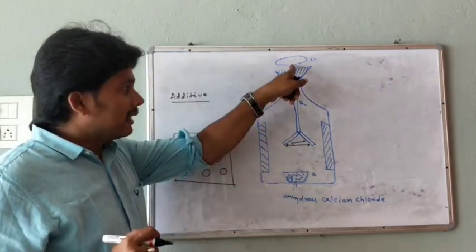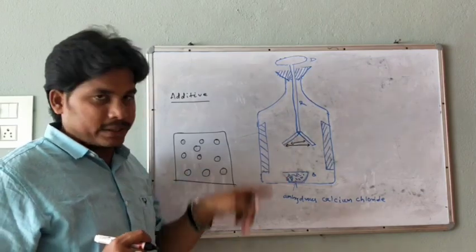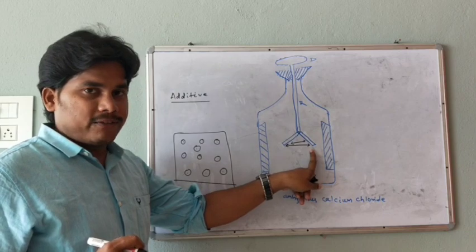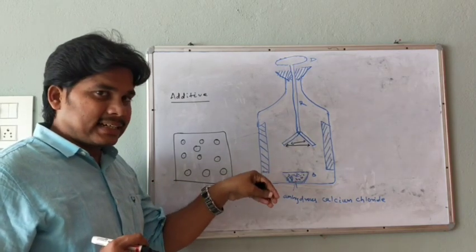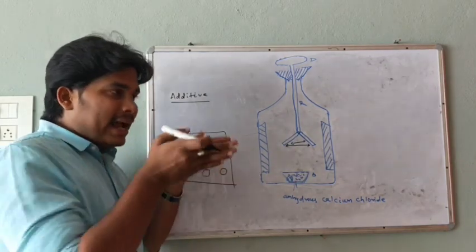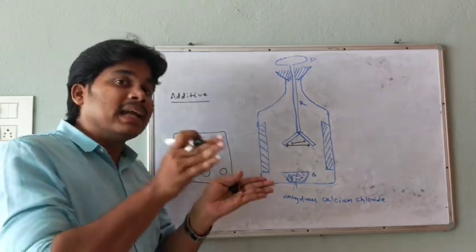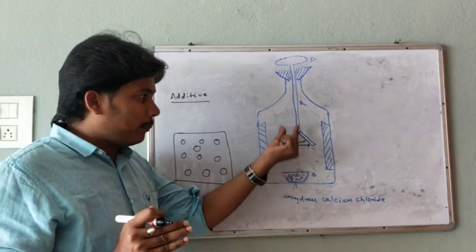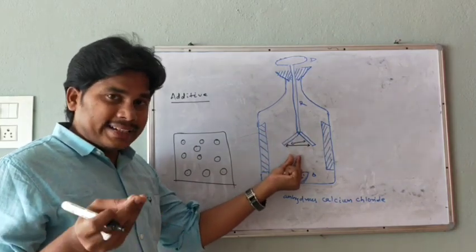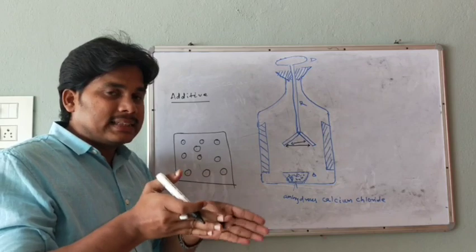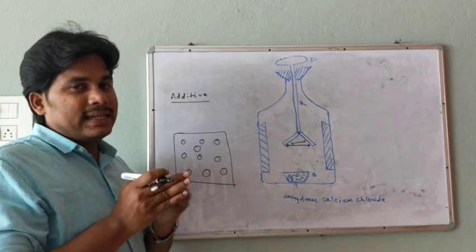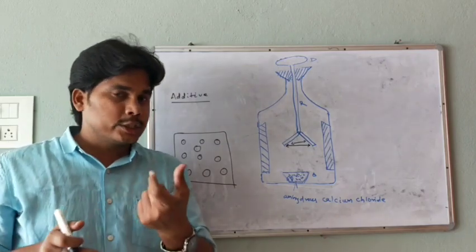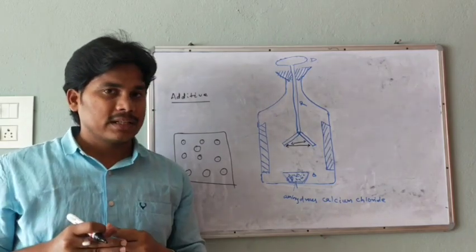Why? Because the negative charge will be distributed within the rod and to the gold leaf. It indicates that the positive charge and the negative charge are algebraically added with each other. Due to this, the positive charge and negative charge were added, the charges will decrease and the divergence will decrease. It indicates that the charges are added with each other. This is called the additive nature of charge.